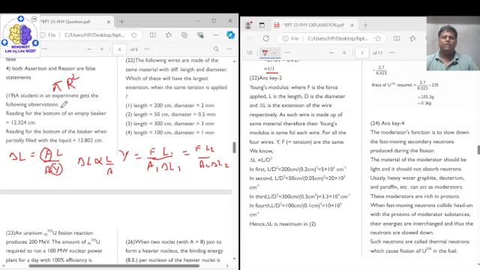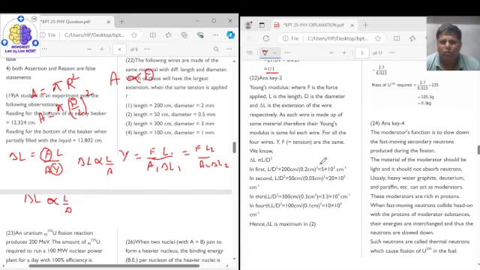Now r can be written as pi d by 2 whole square. This is area of cross section. This is also area of cross section. So from here we can say that area of cross section is directly proportional to d square. So in place of A we can write d square. So from here we get, your delta L is proportional to L by d square. So extension will be more for the wire which has L by d square ratio as maximum.